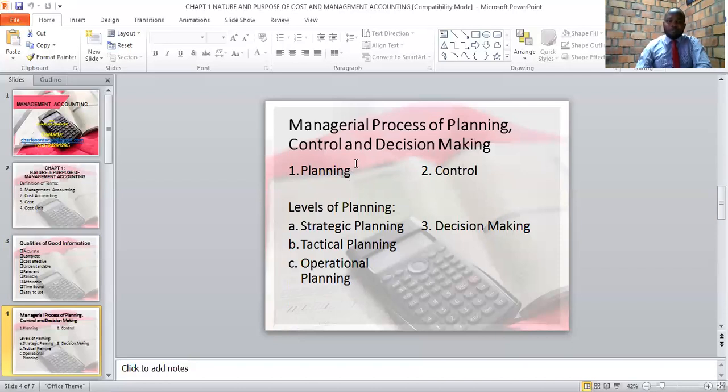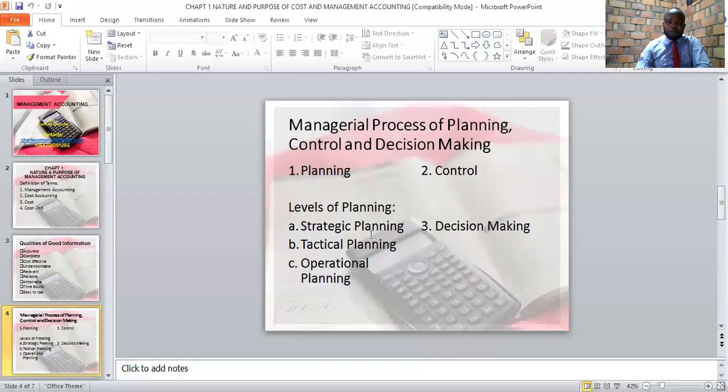When we start with the first function of a manager, which involves planning, planning basically involves setting the goals and objectives, and these goals and objectives should be quantifiable, goals and objectives to be achieved in the future. In that case, we say a manager is involved in planning. There are different levels of planning. Senior managers are involved in planning, middle level management are involved in planning, and also lower level management are involved in planning. Therefore, we should look at the hierarchy or the levels of planning.